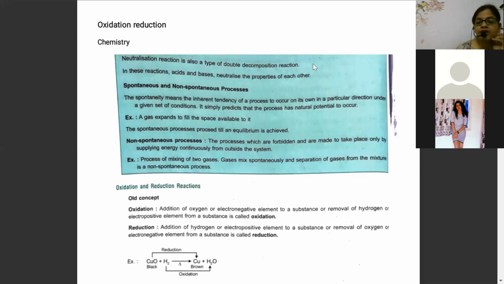Fine. Now, a non-spontaneous reaction means it is exactly that type of reaction.